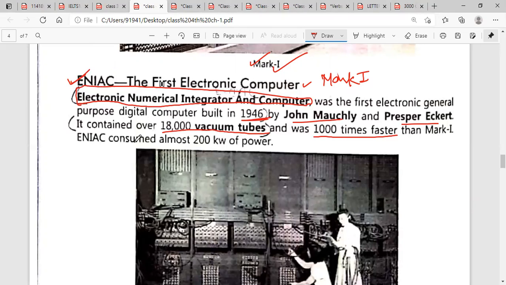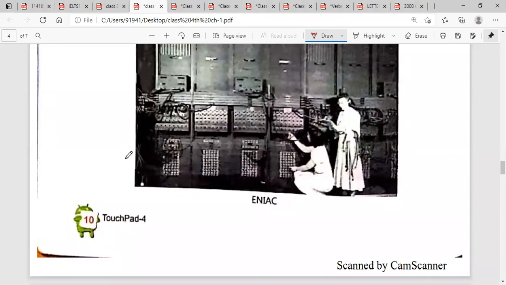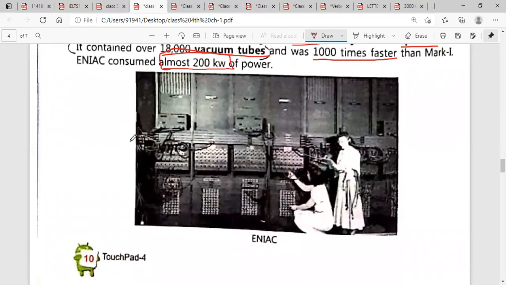And ENIAC consumed almost 200 kilowatt of power. How much power was used by this computer? It was almost 200 kilowatt. Now you can see the picture of the ENIAC computer.